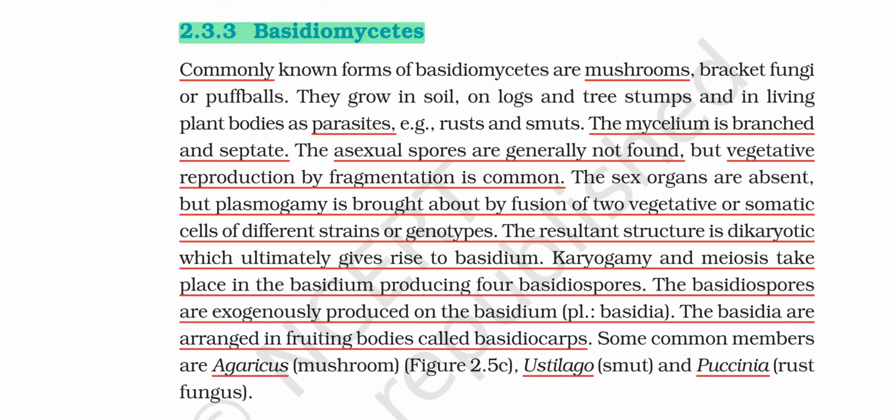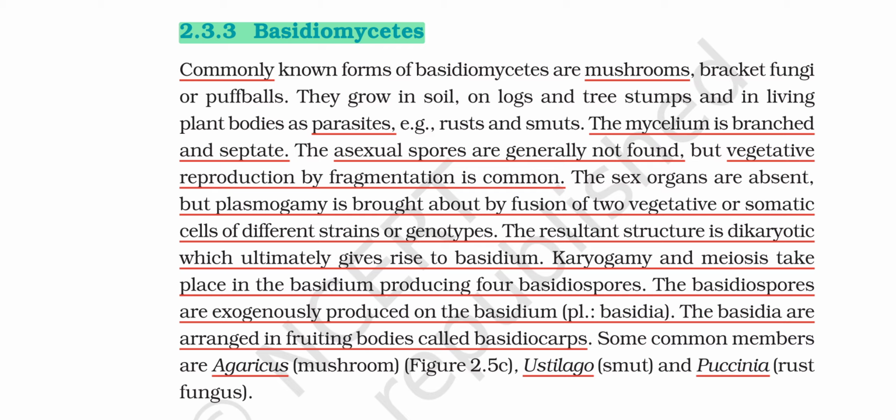the resultant structure is dikaryotic, which ultimately gives rise to basidium. That means after the fusion it is dikaryotic, meaning two nuclei are present, and later on when they fuse it gives rise to basidium. Then karyogamy and meiosis take place in the basidium, producing four basidiospores. The basidiospores are exogenously produced on the basidium. Okay, this can be explained very well in the case of Puccinia.